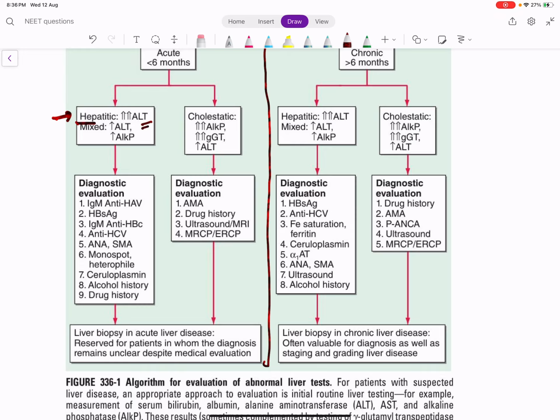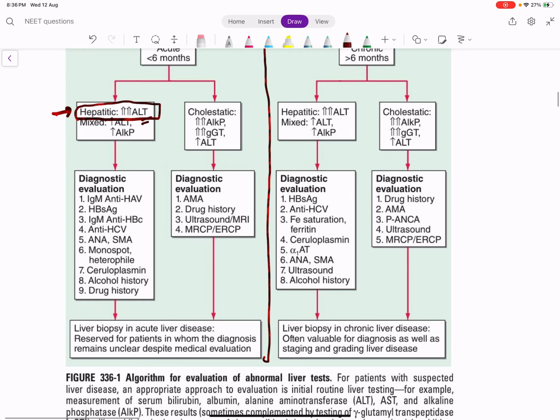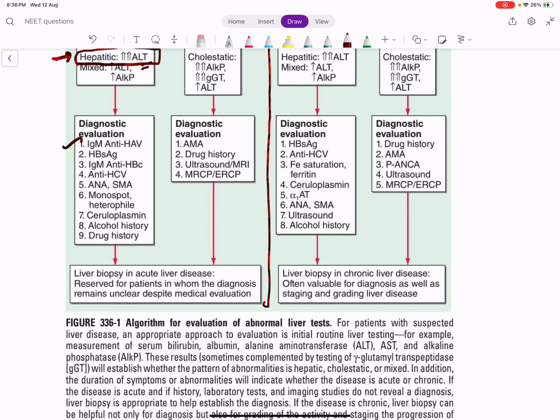So if there is a hepatitic pattern, that is, ALT is elevated, we have to look for hepatitis A, hepatitis B, hepatitis C, autoimmune hepatitis, monospot for infectious mononucleosis, that is EBV infection, and ceruloplasmin, that is Wilson's. Ask for alcohol history, that disease is called alcoholic hepatitis.